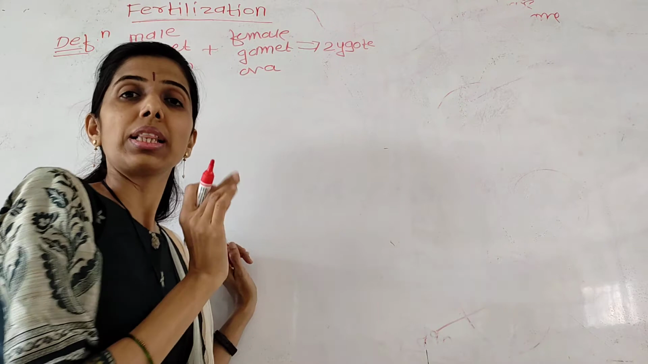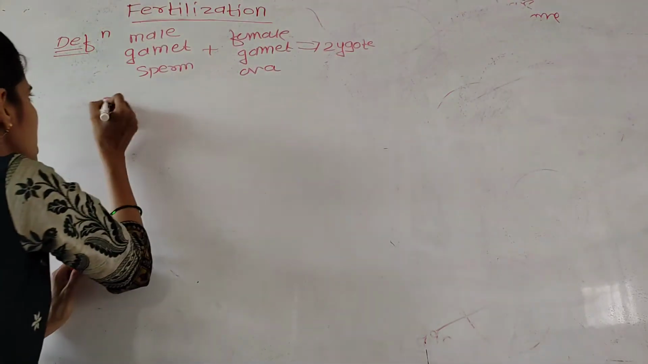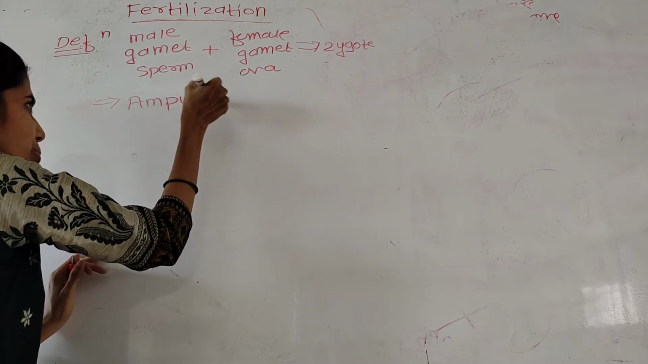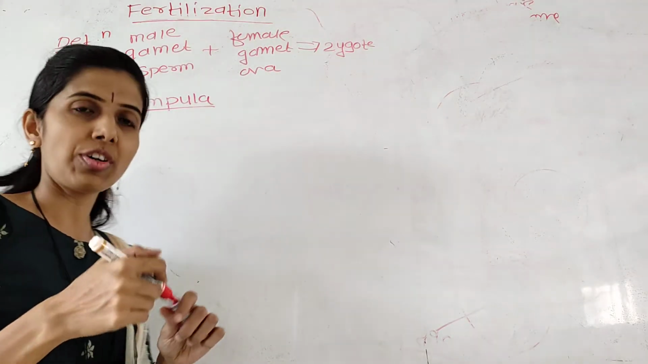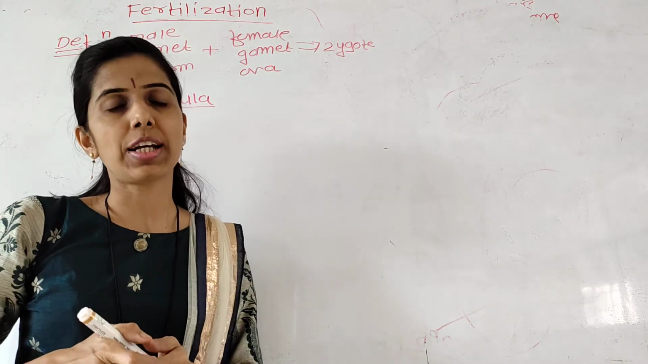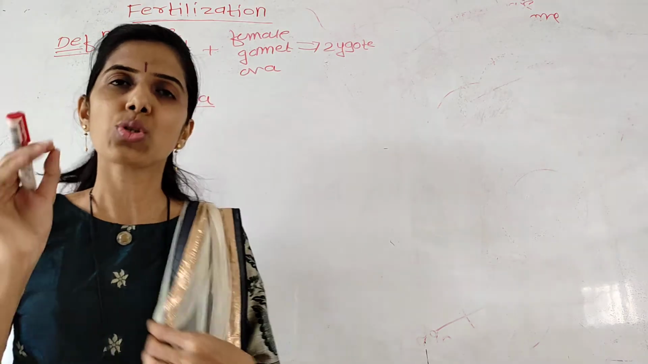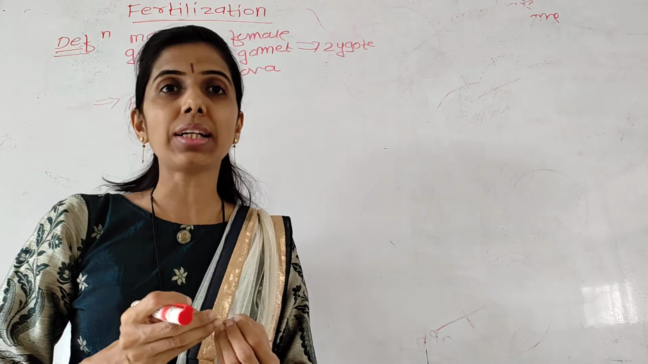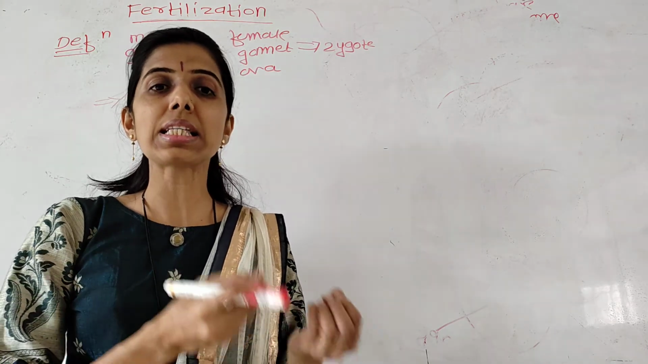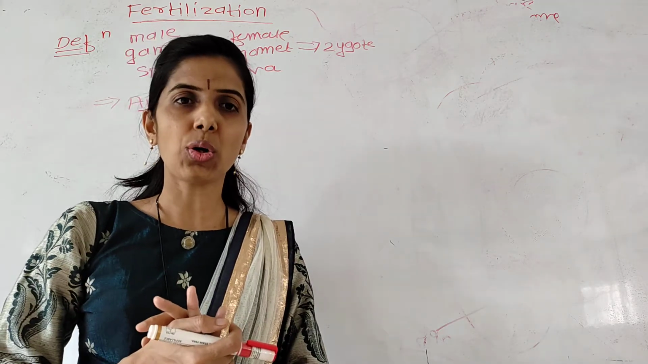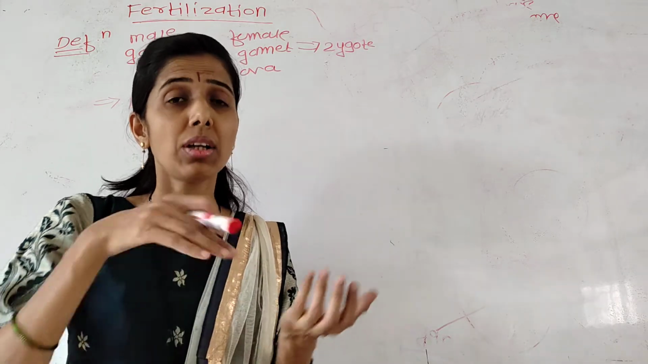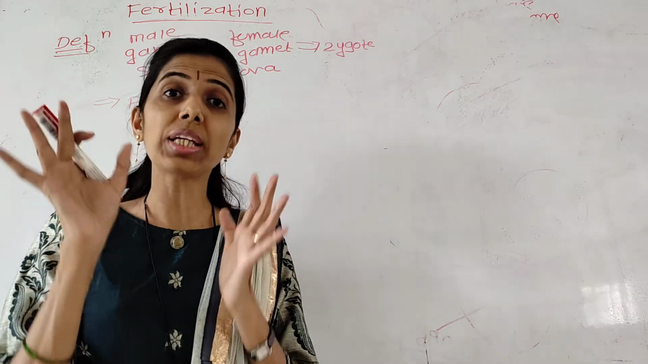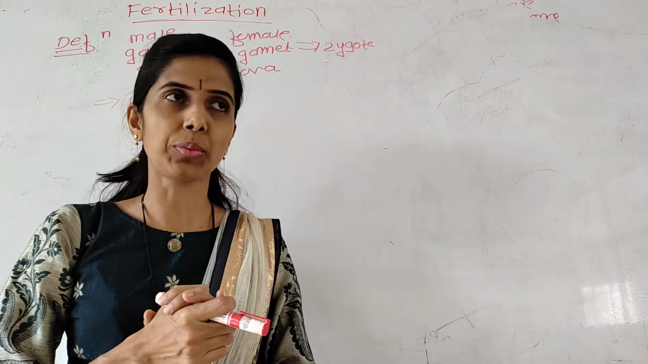Then the site of fertilization is the ampulla of the fallopian tube. Okay. Ampulla of the fallopian tube is the site of fertilization. So on the 14th day of the menstrual cycle, the secondary oocyte is released during ovulation, and it is received by the fallopian tube and reaches up to the ampulla of the fallopian tube.